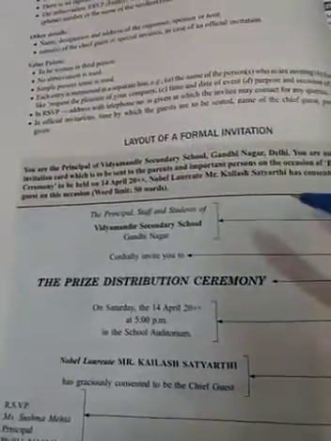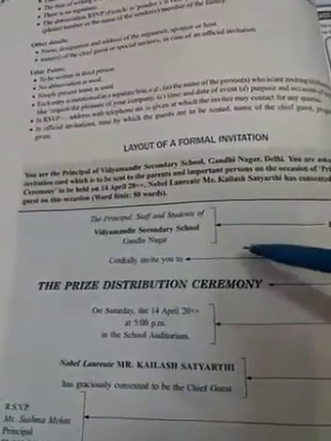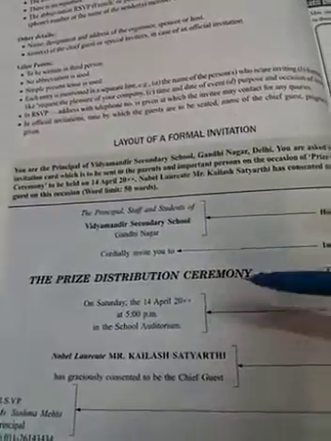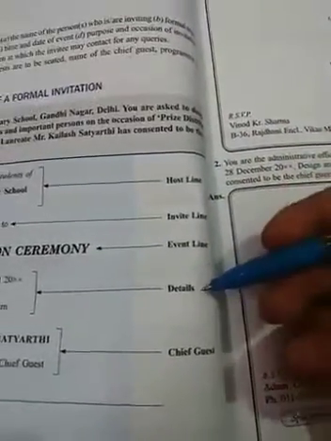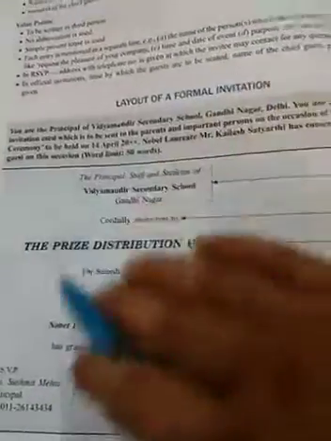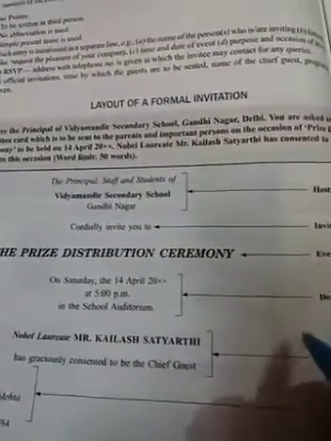First is the host line, second is the invitee line, third is the event line, then the details, the chief guest, and last is the RSVP. That is the method to write a formal invitation.